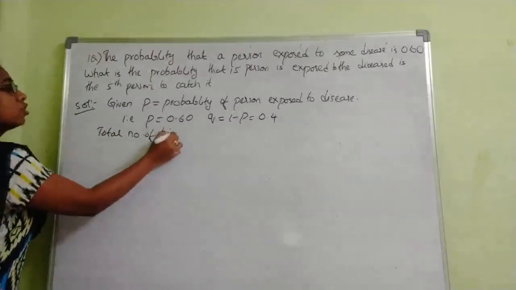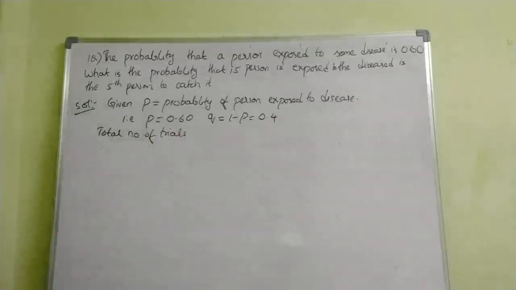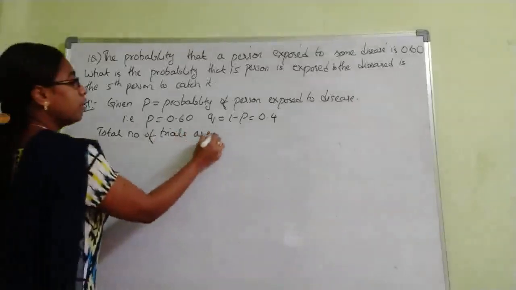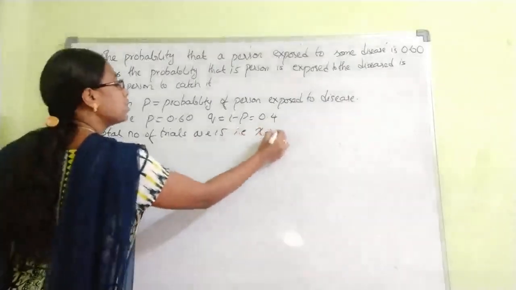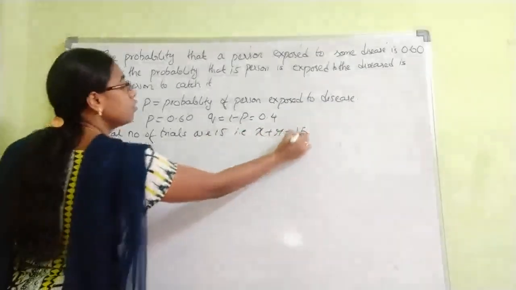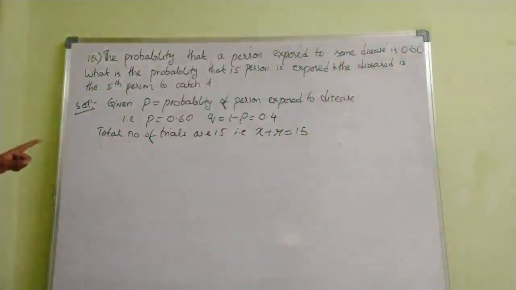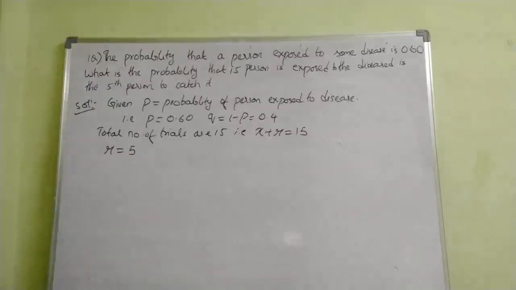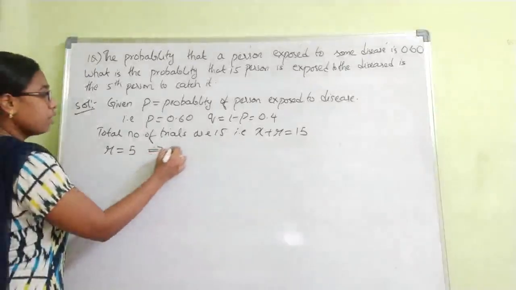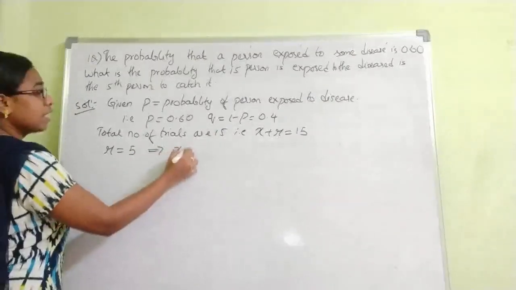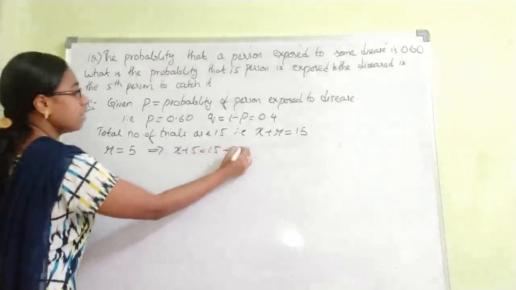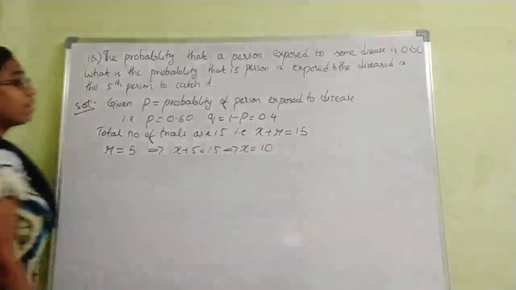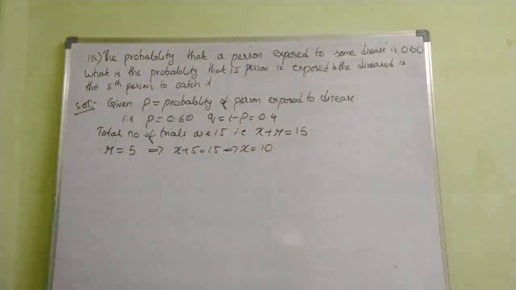number of trials. In negative binomial distribution, if the total number of trials is 15, we denote it with X plus R. So X plus R equals 15. And it is saying it is the rth person to catch it, so R equals 5. Substituting R equals 5, X plus 5 equals 15, which implies X equals 15 minus 5, that is 10. So we got the X value as 10.